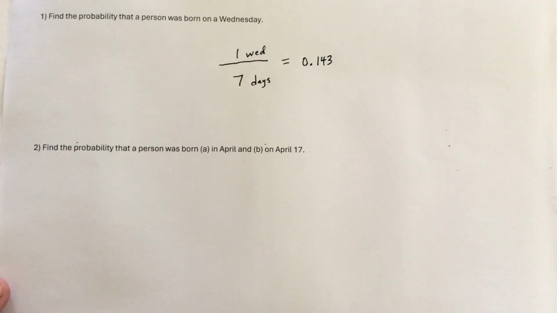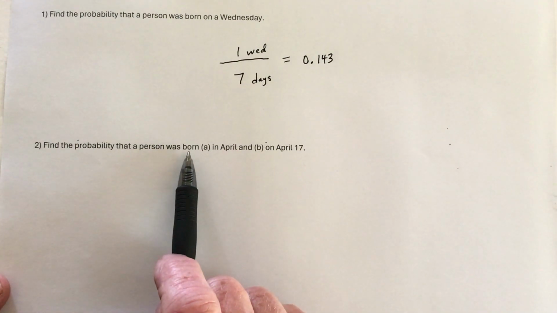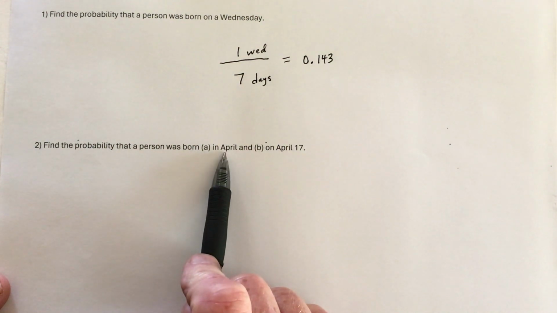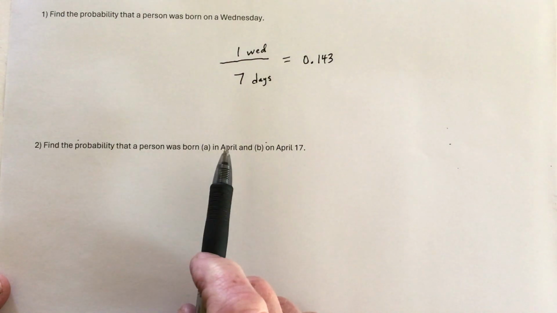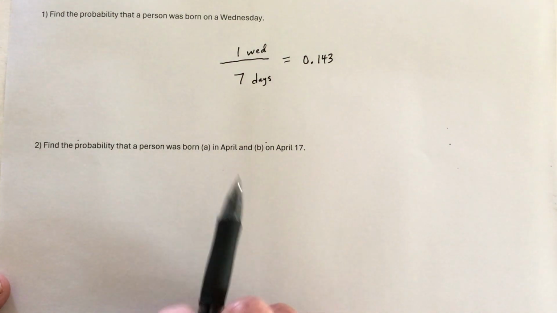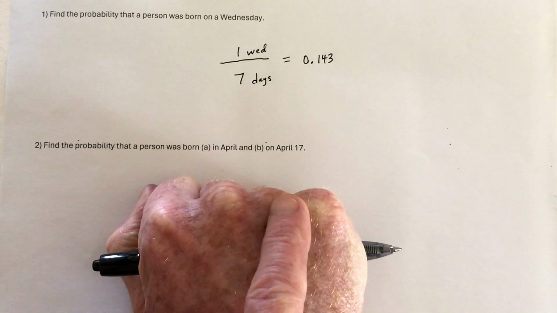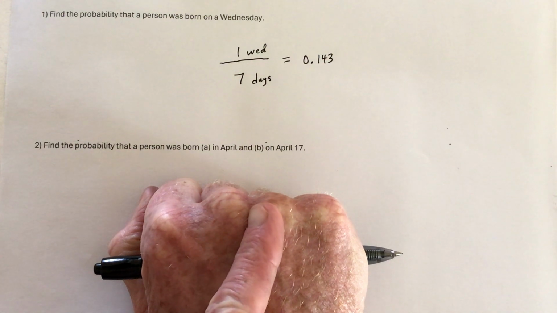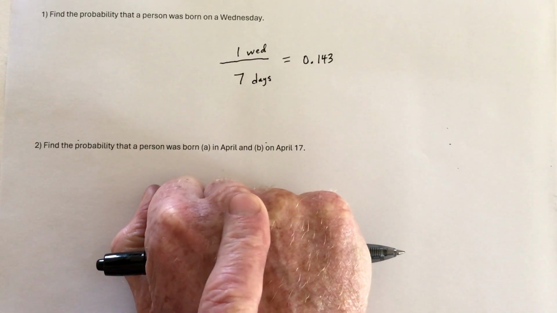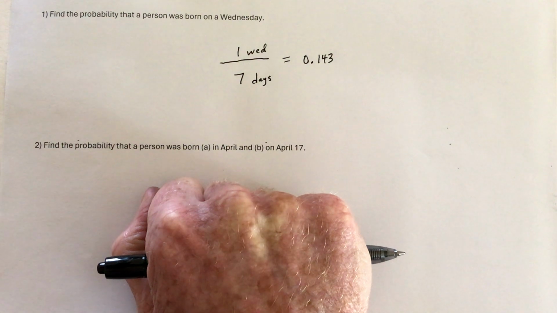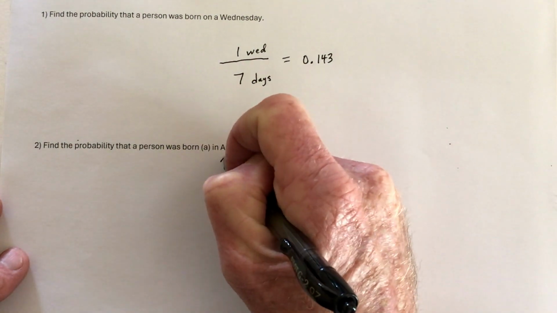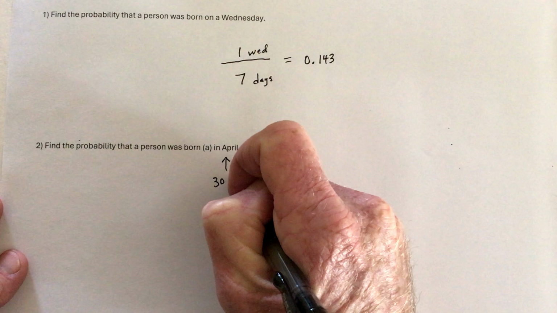Next up, what's the probability that a person was born in April? So you might just say, well, there's 12 months in a year and April is one of those, so the answer is 1 out of 12. Except some months are worth more than others. So I use this. January is a big one, February is a small one, March, April is a small one. May is a big one, so May's 31. April is a small one, so April's 30 days.